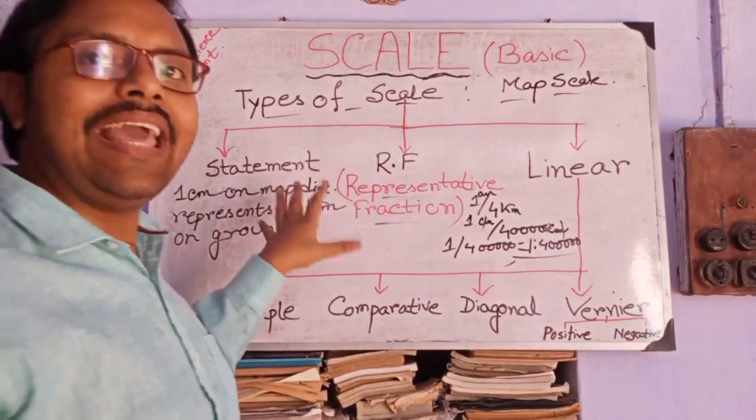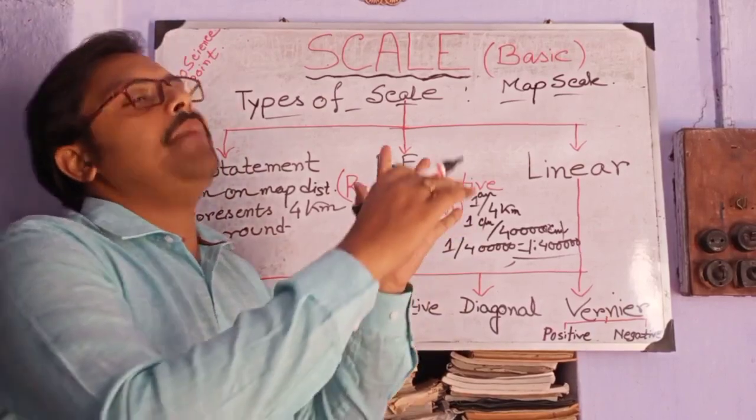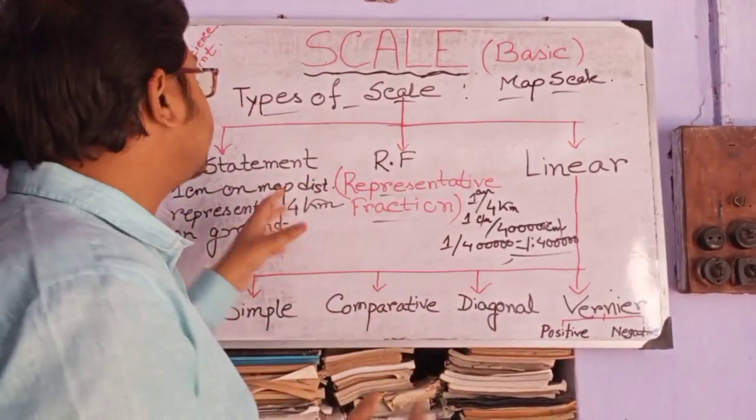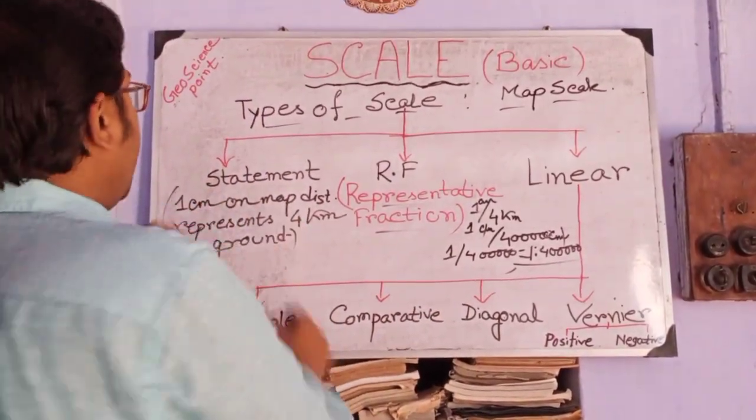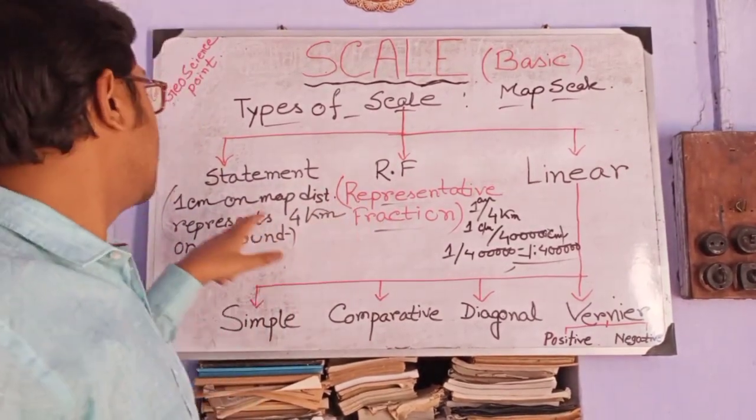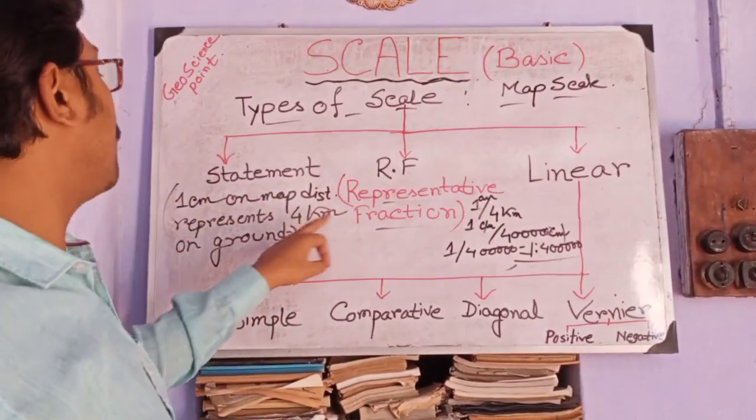So we can say scale like this. If on an Indian map this type of statement is written, where 1 cm on map distance represents 4 km on ground distance,